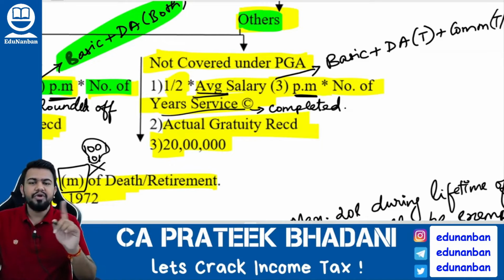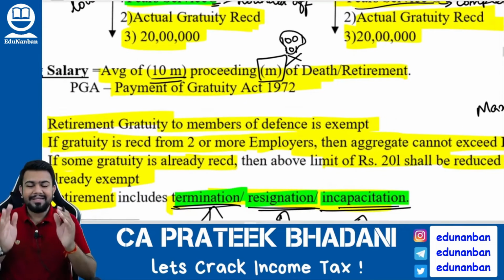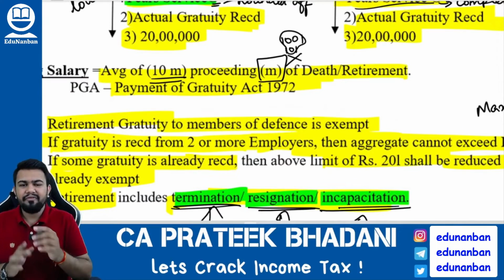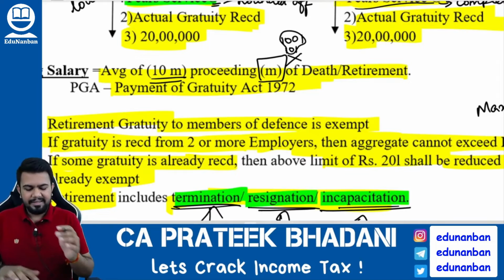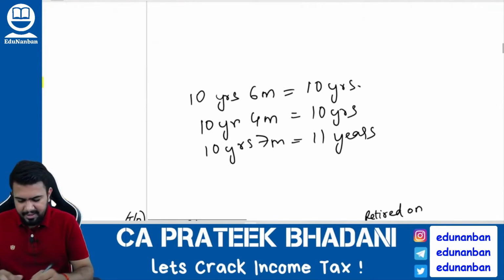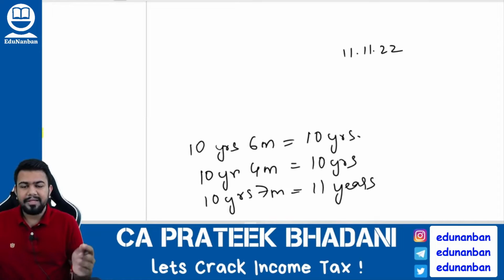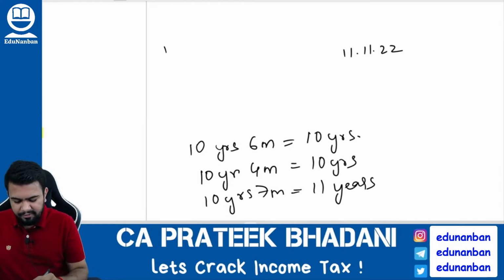And here you should not take the latest salary; you should take the average salary. How to find the average? You have to take the 10 months preceding the month of retirement. For example, if the retirement has happened on 11/11/2022, then the 10 months will be from 1/1/2022 to 31/10/2022.